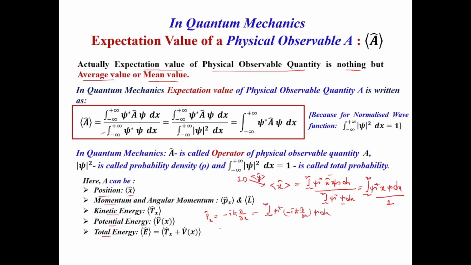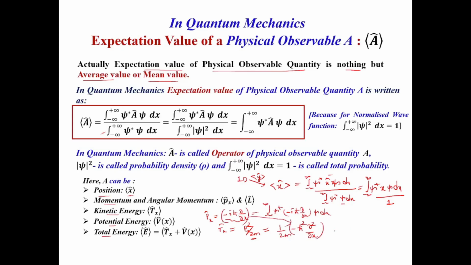And if we consider the kinetic energy operator, this is nothing but p square by 2m, or px square by 2m. Px value is this one, so it will be written as 1 by 2m times minus h cross square del square by del x square, if I consider the square of this term.